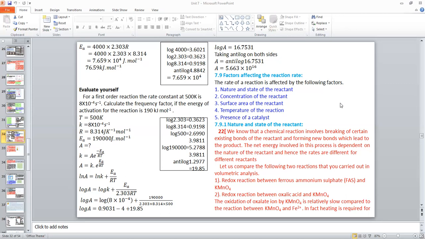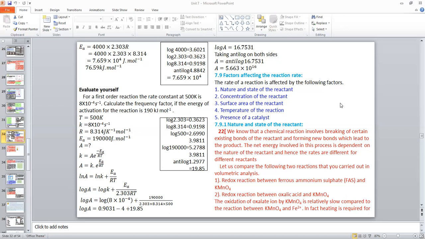Okay, for example, let us take the titration between potassium permanganate and ferrous ammonium sulfate, which we already studied. In this reaction, potassium permanganate oxidizes ferrous ion into ferric ion rapidly.